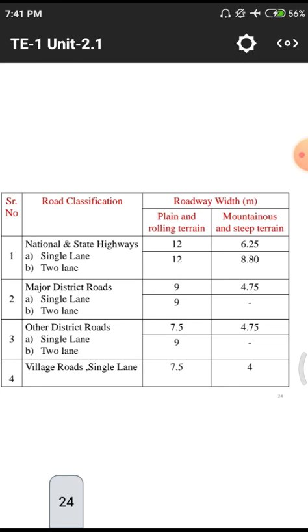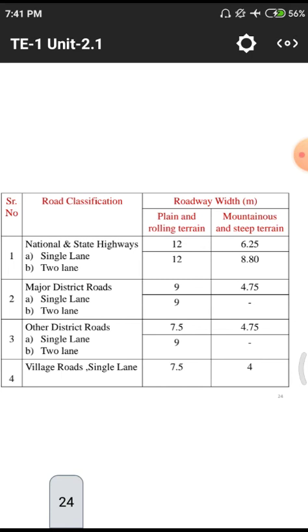That means the important places in a nation are mainly cities or capitals, and at state level we have some important cities. So we need to connect those points by using different roadways according to these terrains. If there is a plain terrain, we need to maintain 12 meters of road. If it is in a hilly terrain or mountainous or having steep slope, we need to provide a minimum width of 6.25 meters for single lane roads.